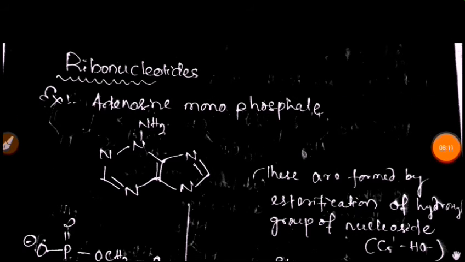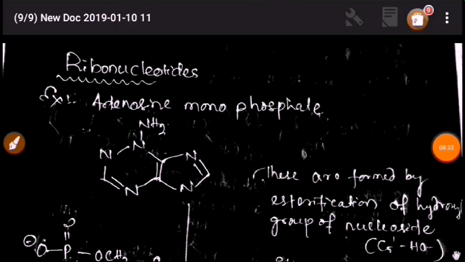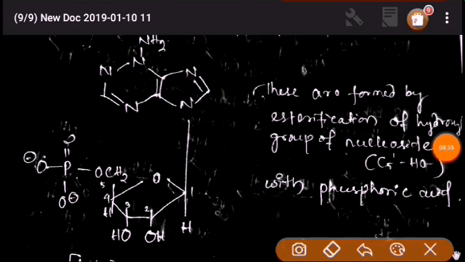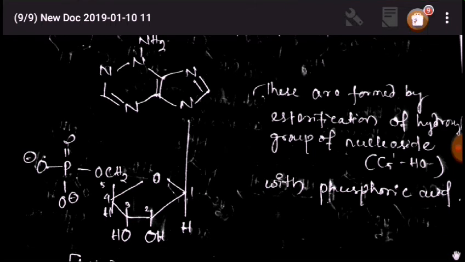Then I come to ribonucleotides. Here at first I will show the structure of adenosine monophosphate. I have to draw the adenine part. This is the adenine part, and its nitrogen combines to the sugar at the 1 position, and at the 5 position of the sugar a phosphate group is added here.